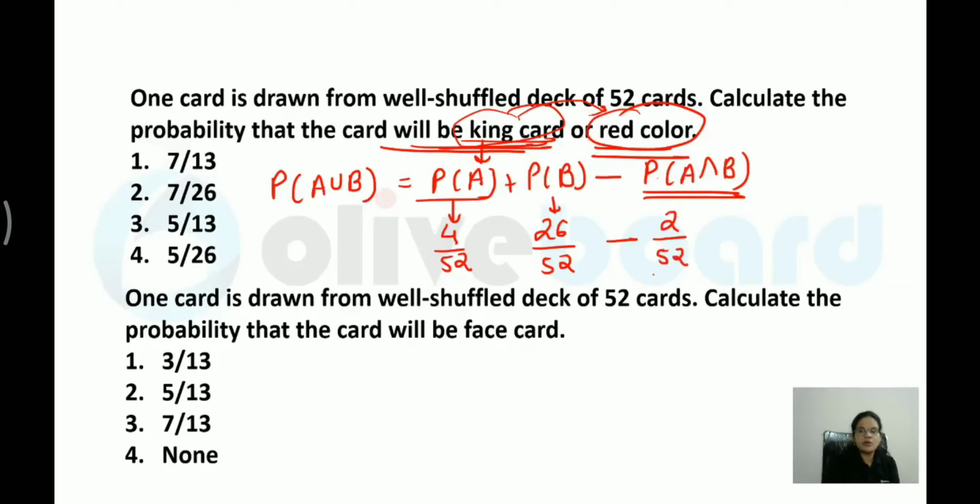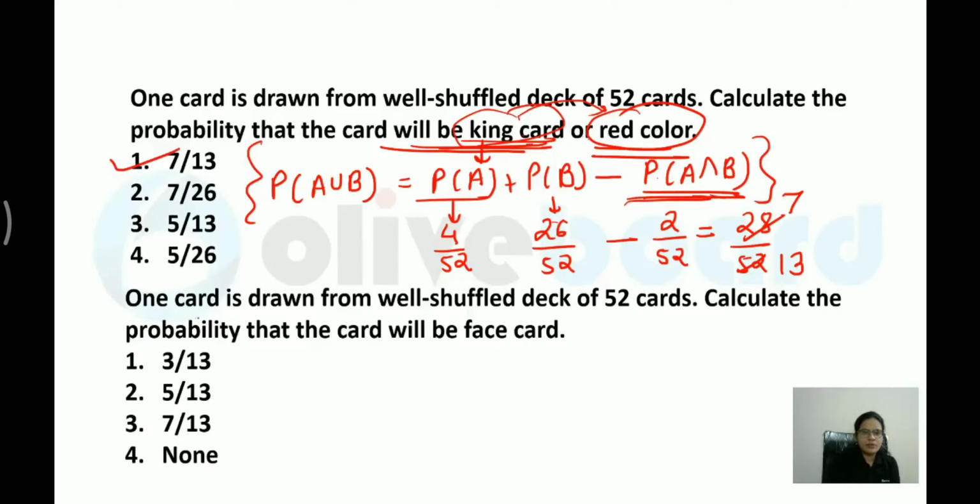So this is how you have to calculate the total probability. What will you get over here? 30 minus 2, that is 28 by 52. You can calculate the value. 4 sevens are 28 and 4 13s are 52 over here. Right? So you will be getting 7 by 13 as the value. So please remember this formula. Whenever any union event is given, you have to subtract this intersection point as well.